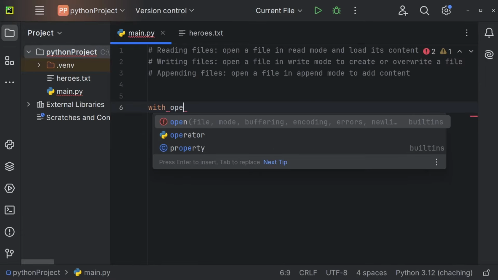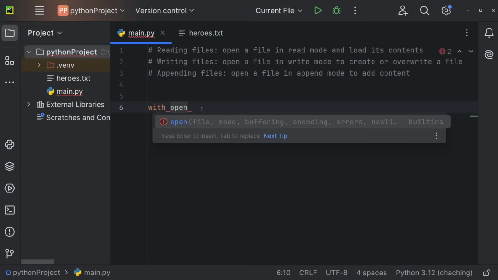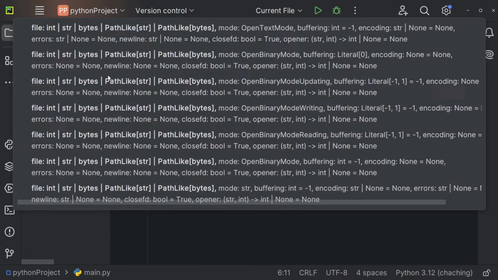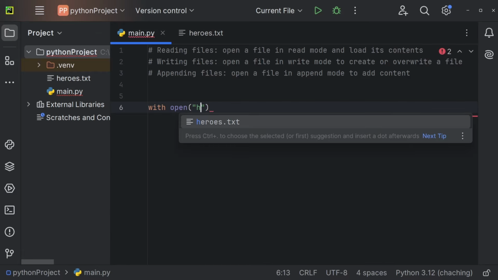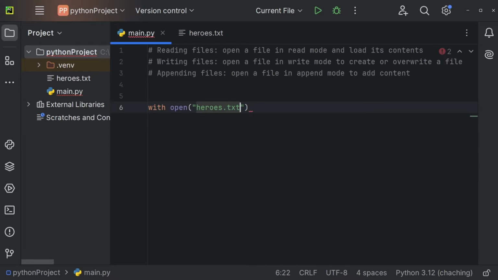Now we can use open right here. And inside the brackets, we now have to define, as you can see, the file. And we can also define a lot of other stuff, but first of all, we need the file. And of course, the name of the file is going to be heroes.txt. And as a second argument, we can define the mode. In our case, we want to read the file, and for read, we use r.